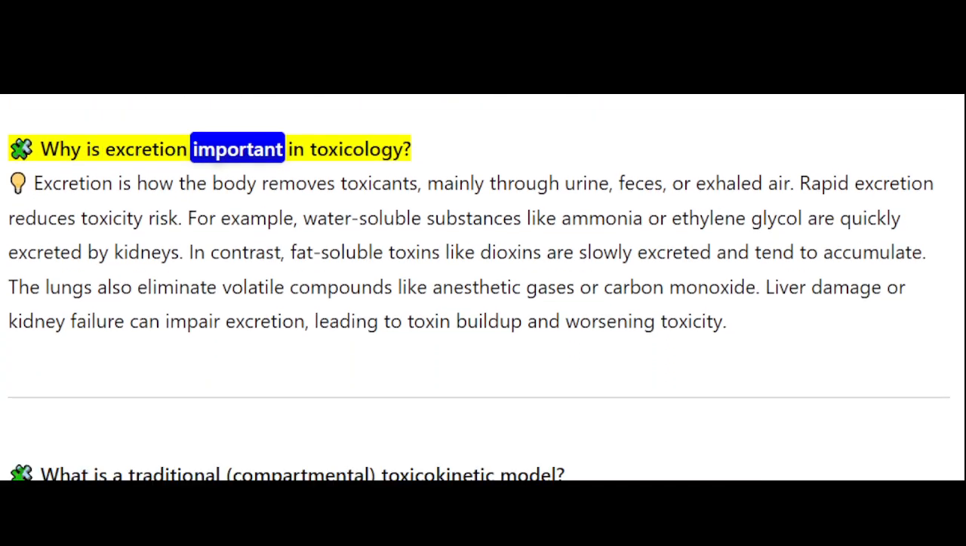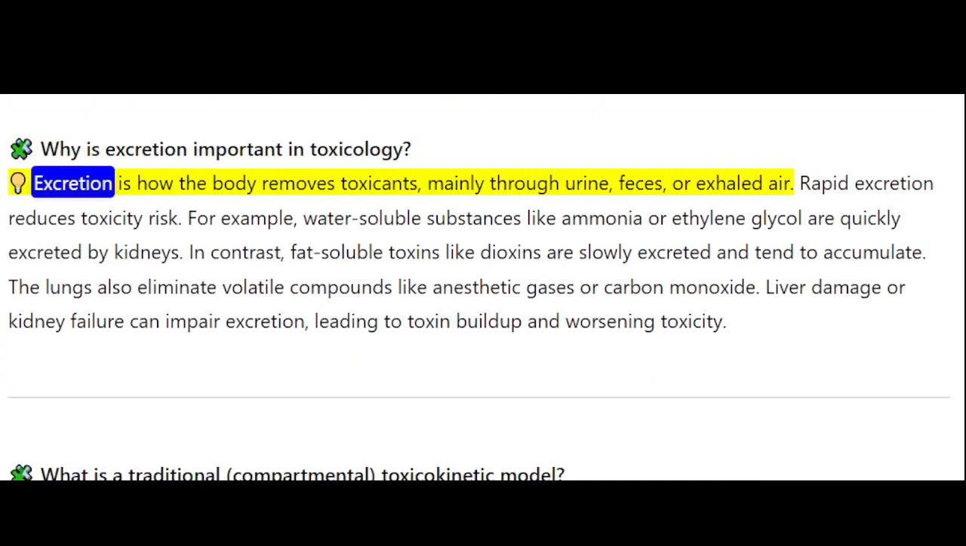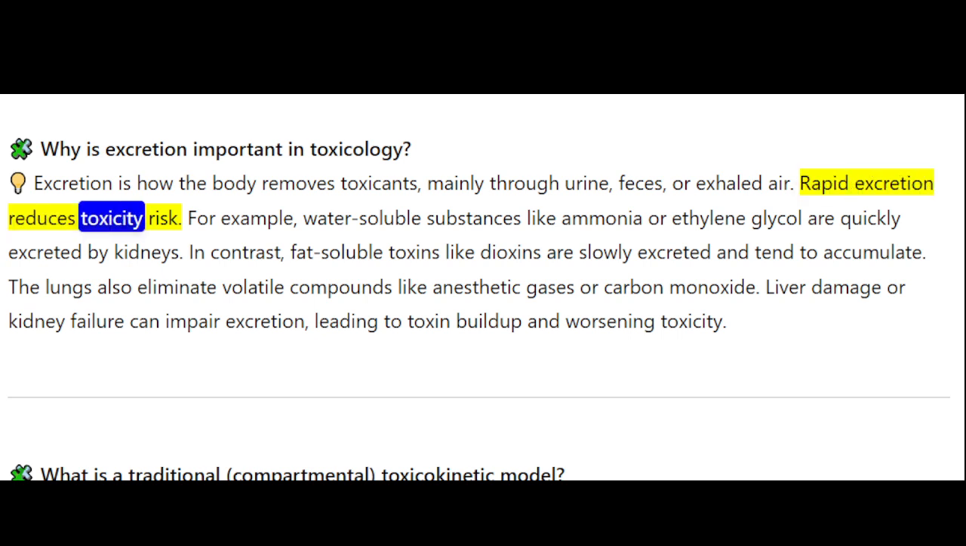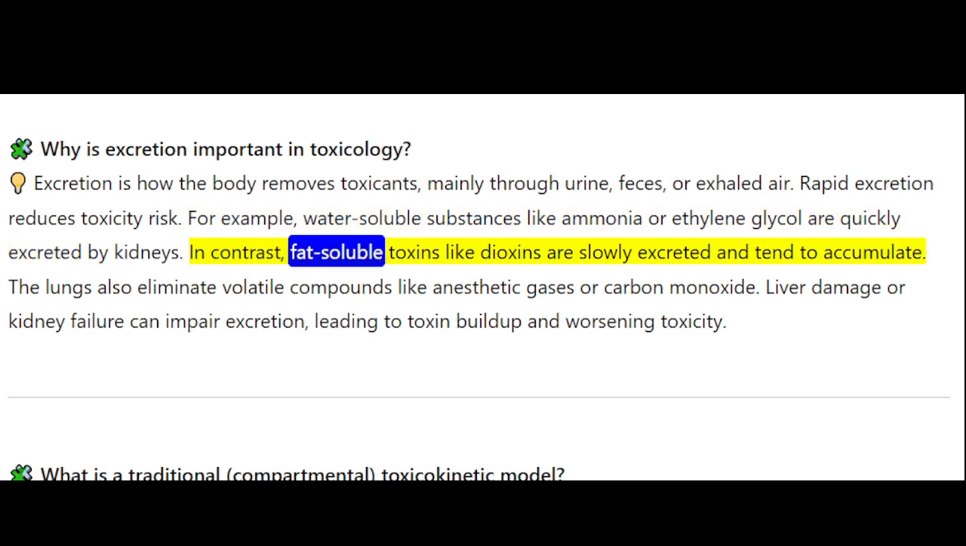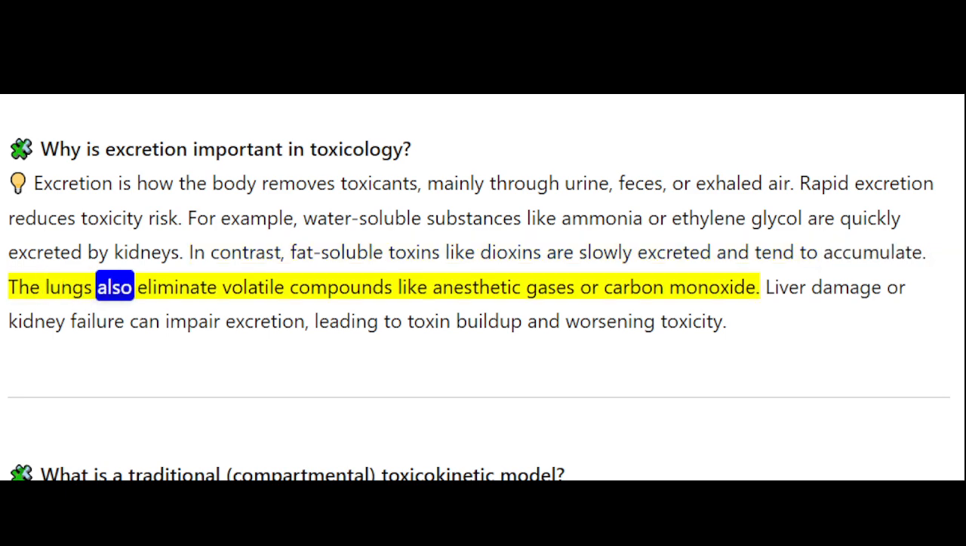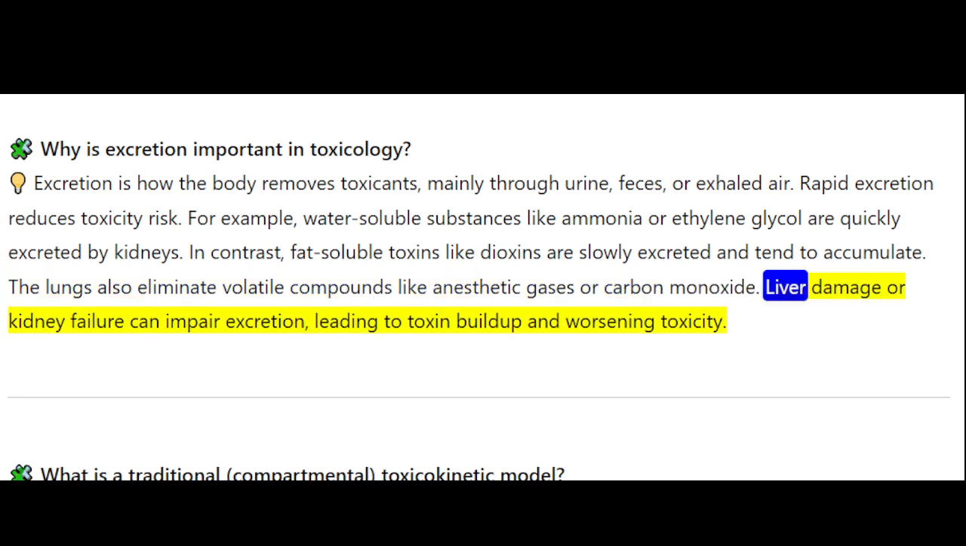Why is excretion important in toxicology? Excretion is how the body removes toxicants, mainly through urine, feces, or exhaled air. Rapid excretion reduces toxicity risk. For example, water-soluble substances like ammonia or ethylene glycol are quickly excreted by kidneys. In contrast, fat-soluble toxins like dioxins are slowly excreted and tend to accumulate. The lungs also eliminate volatile compounds like anesthetic gases or carbon monoxide. Liver damage or kidney failure can impair excretion, leading to toxin buildup and worsening toxicity.